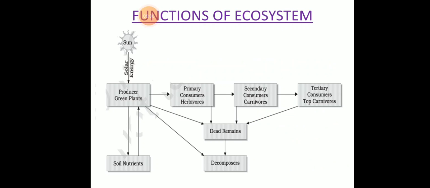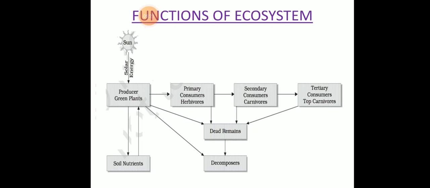Now next is functions of ecosystem. So here this is the flow chart. Through this you can understand the function of ecosystem, right? Because a biotic community along with the physical environment forms an interacting system, it is called an ecosystem, right?